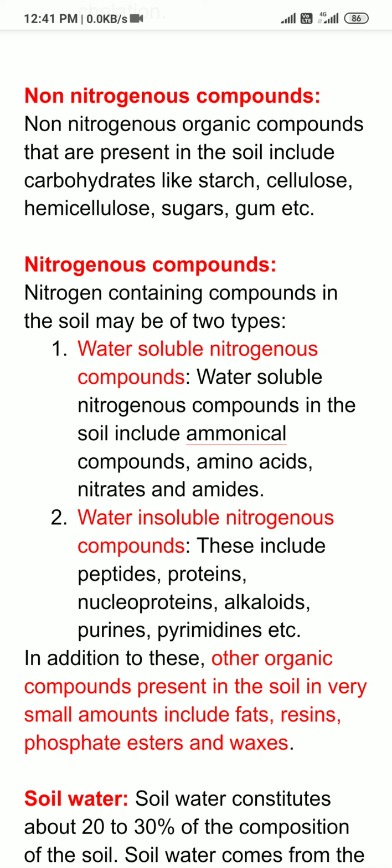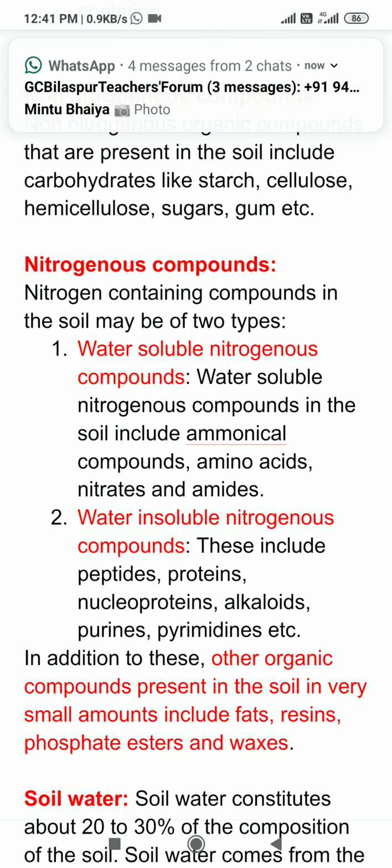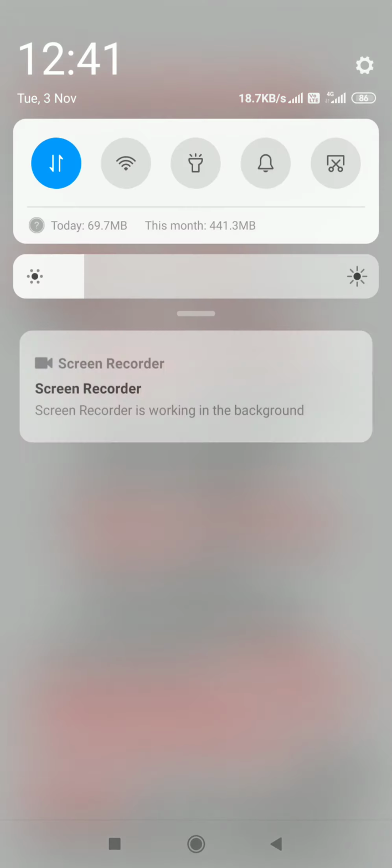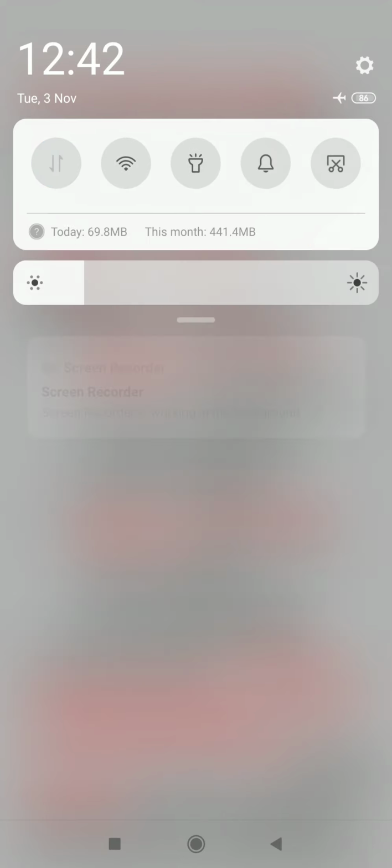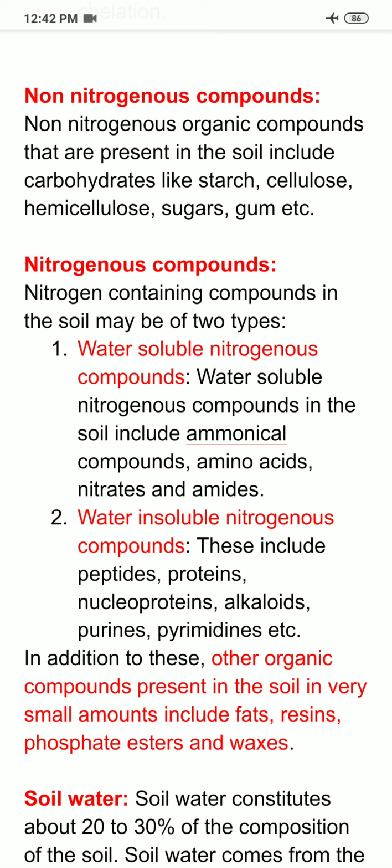So students, last time we studied composition of soil, and I told you that soil consists of 45% inorganic matter, 5% organic matter, 20 to 30% air, or I can say soil air, and 20 to 30% water. So in the last lecture we studied in detail the inorganic minerals of the soil, and we had also discussed